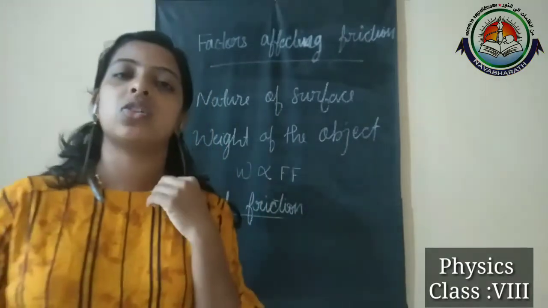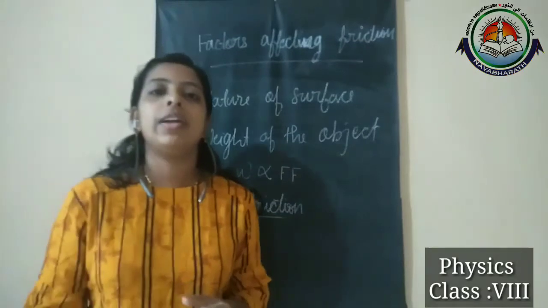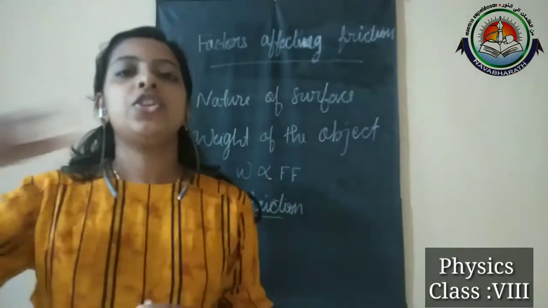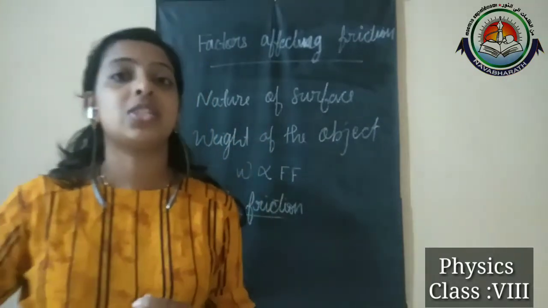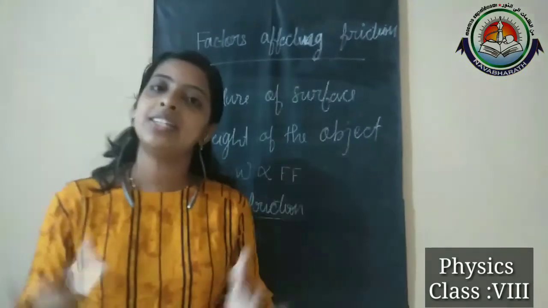For example, when we consider the fish, its shape is a streamlined body.